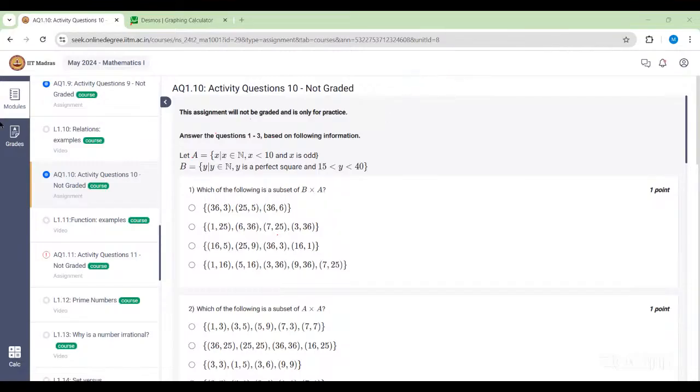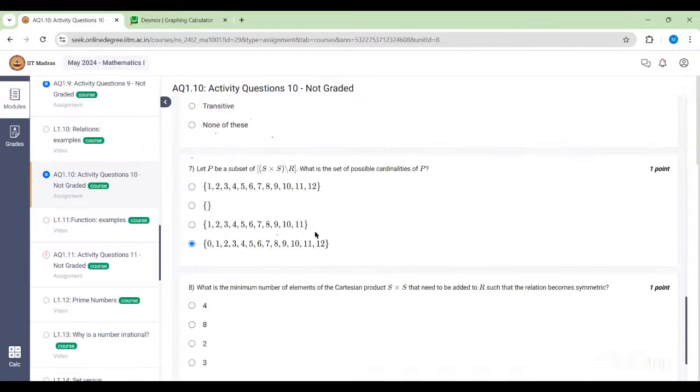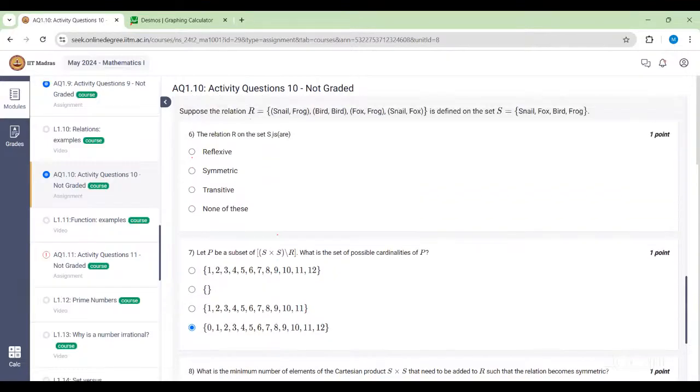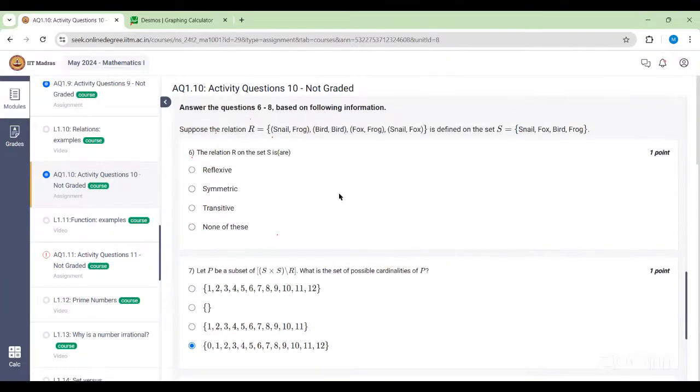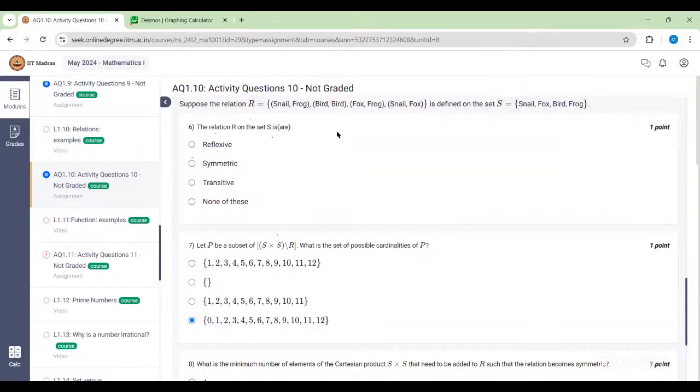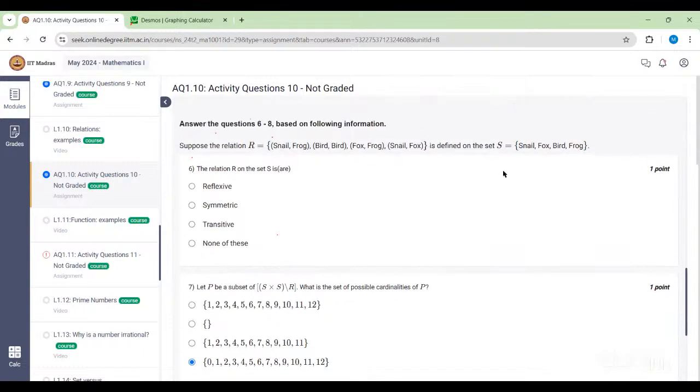Question number 7, I have a doubt. Okay, so what's your doubt here? I can't solve this sum. Okay, so let P be a subset of S cross S minus R. What is the set of possible cardinalities of P? What is S here? We have 4 elements for S. So if you compute S cross S, that will be 4 by 4, which means 16 elements will be there, right?